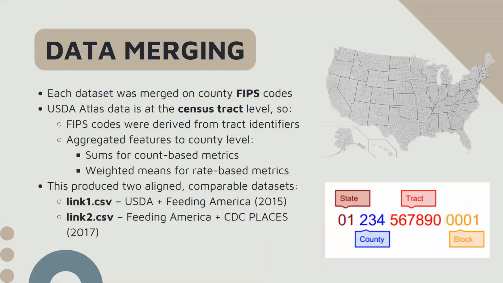To prepare the data for analysis, we created two clean datasets, one for each causal relationship. Since these sources come at different geographic levels, we needed to standardize them. The USDA Atlas data is available at the census tract level, while the other datasets are reported by county. To align them, we derived FIPS codes from the tract identifiers and aggregated all tract level data up to the county level, using either sums or population-weighted means, depending on the variable. This process allowed us to merge everything on a consistent county basis, giving us two ready-to-model datasets, link 1.csv for food access and insecurity, and link 2.csv for food insecurity and health outcomes.